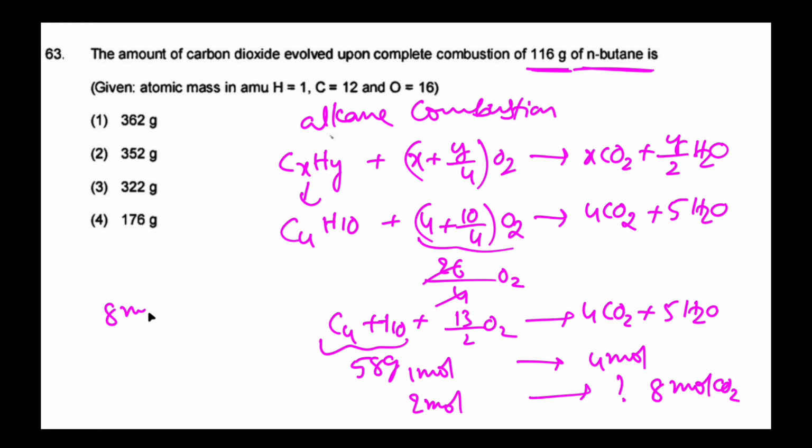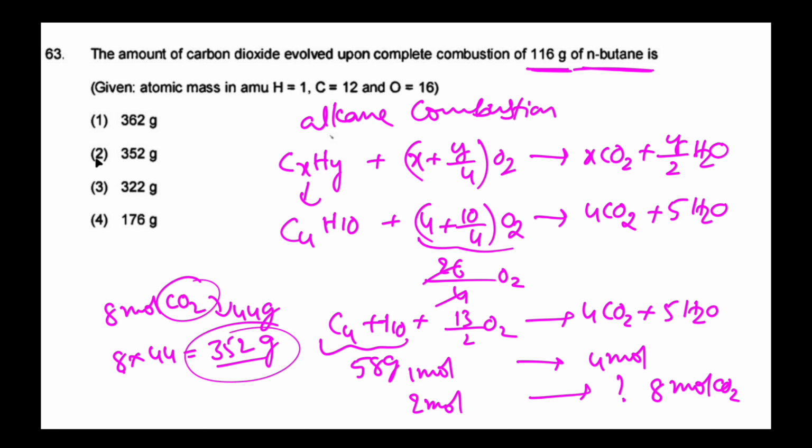So 8 moles of CO2. 1 mole of CO2 is 44 grams. So 8 into 44: 8 4s are 32, 8 4s are 32 plus 3 is 35. 352 grams is the correct answer. So option 2 is the correct one.